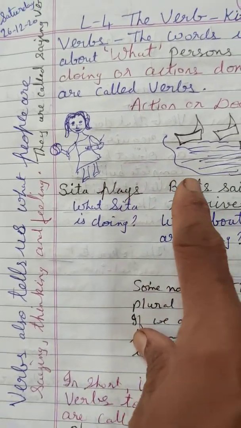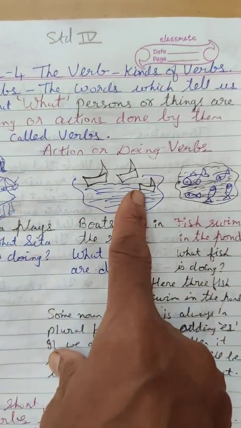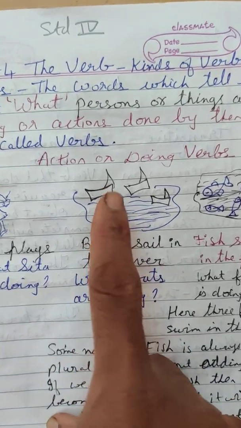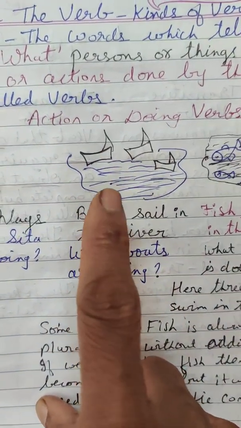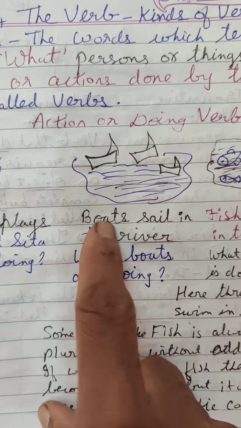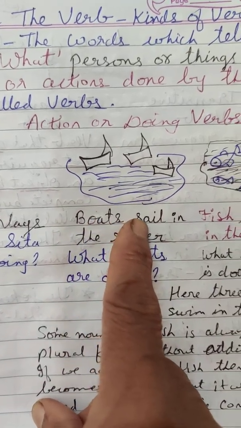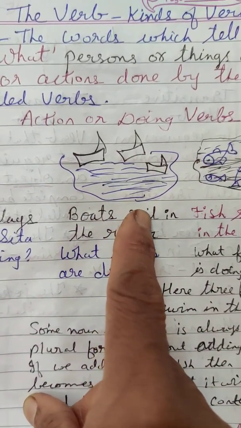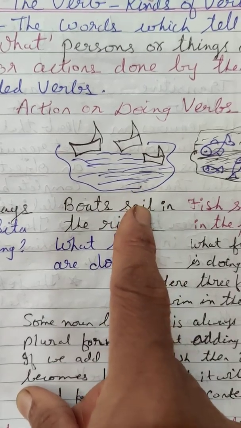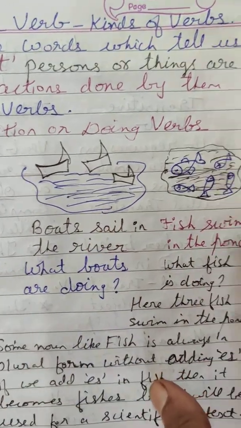Here also, so many boats are there. See here, two boats are there. So the noun is in plural and the verb is in singular form. Only sail I have written.